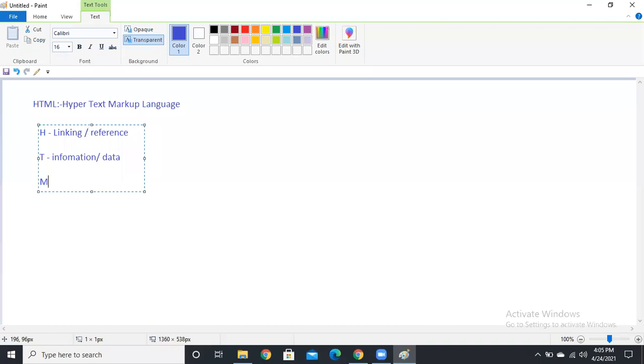And next, what about markup, guys? Predefined. Good. It's predefined or marked, meaning something is already ready-made. It's ready for you, guys. Simply, it's predefined, ready-made. Predefined or marked. Next, language is for communication.